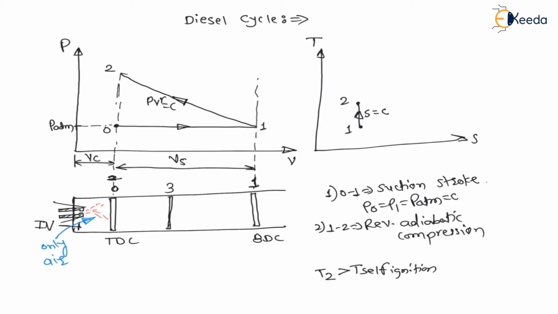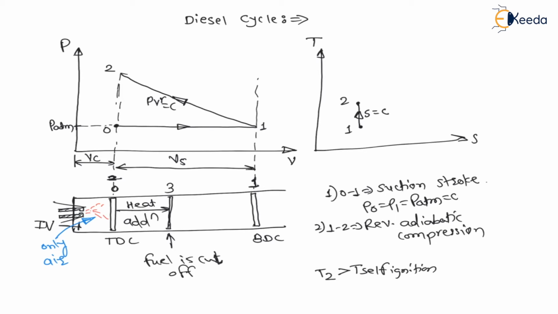I will start injecting fuel, and at 3 I will cut off the fuel supply. At 3, fuel is cut off. That is, fuel supply is cut off, right? Means up to 3 there will be a heat addition. As I am injecting the fuel, addition of fuel means heat addition, right? Therefore, from 2 to 3 it is a heat addition process.